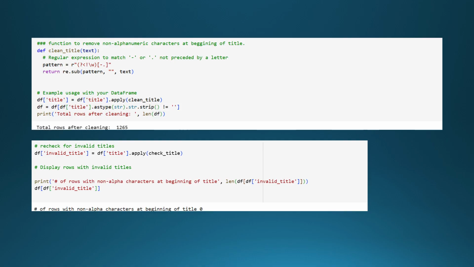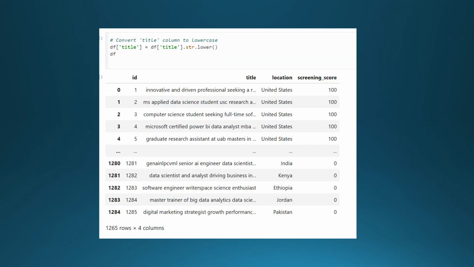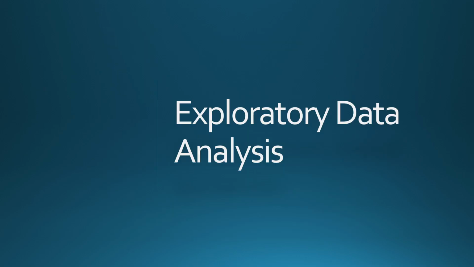To address the invalid titles, we'll make a clean title function to replace any dashes that don't have a letter in front of it with a blank. This will clean the 1 valid title we have and strip out any remaining blank titles. Lastly, we'll convert all the titles to lowercase to avoid any issues with case sensitivity later on. With the data cleaned, we can move forward with exploratory data analysis.